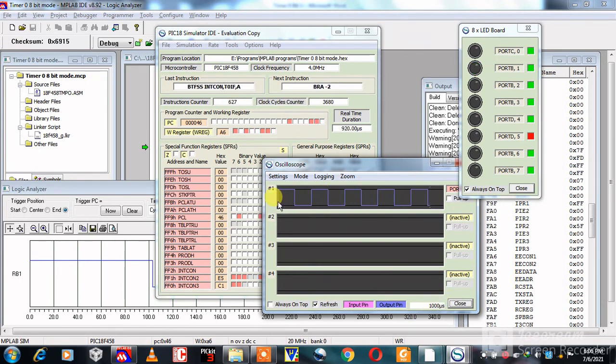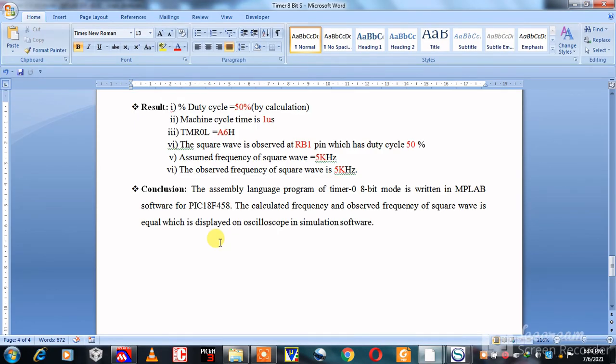The time from this point to this point is 1000 microseconds. The conclusion is that the assembly language program of Timer 0 8-bit mode is written in MPLAB software for PIC18F458. The calculated frequency and observed frequency of the square wave are equal, which is displayed on the oscilloscope in the simulation software.